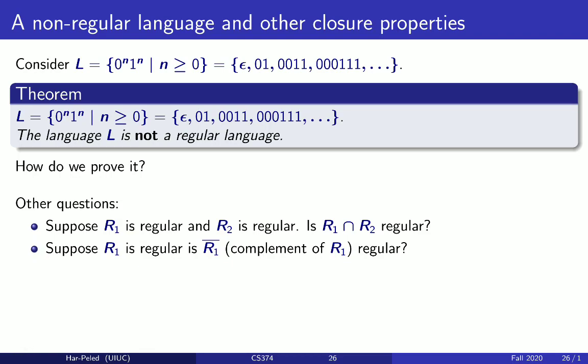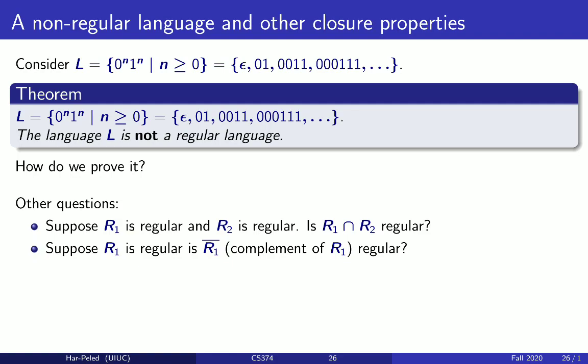Let me mention now that we can use closure properties sometimes to prove that something is not regular, right? So if two languages are regular, their intersection is regular. So if I have a language that I do not know if it's regular or not, but I can intersect it with some regular language and get a language which I know is not regular, like the language above, then I immediately know that there is no hope and the language is not regular.